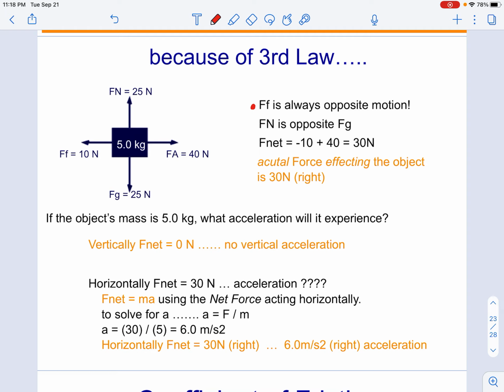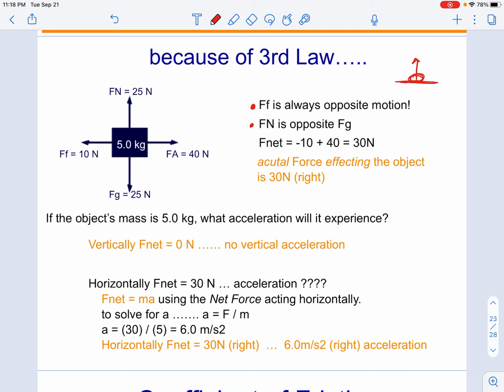In this class, we are going to have our objects sitting on top of flat horizontal surfaces. So a book on top of the table, a ball rolling on the ground, a car on the road. So because we are going to have our surfaces nice and flat and horizontal, for us, our normal force, that force from the table up on the object, is going to be in the opposite direction of gravity. We're keeping it very simple for y'all.